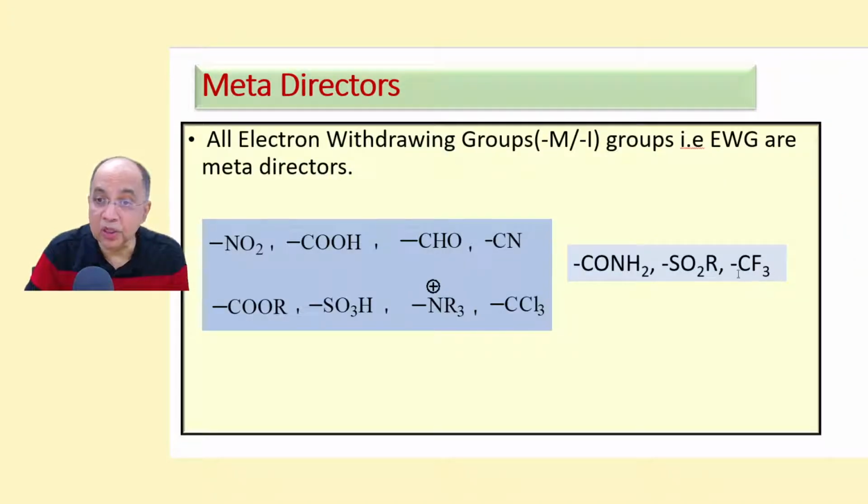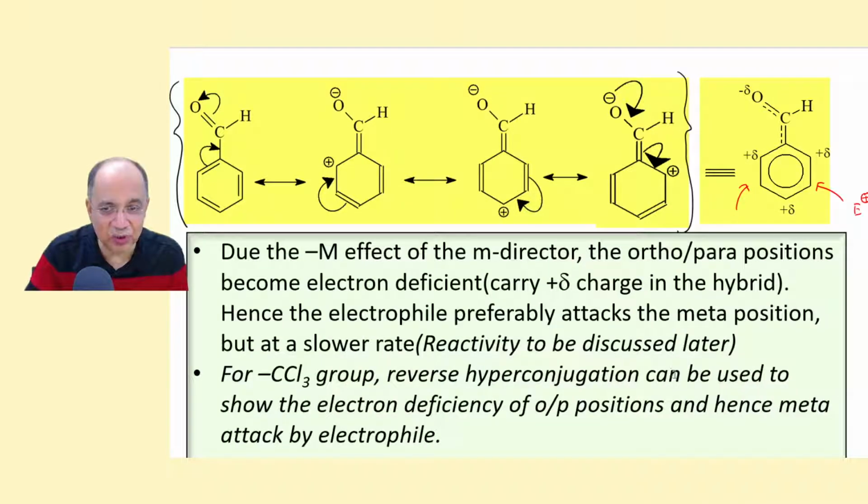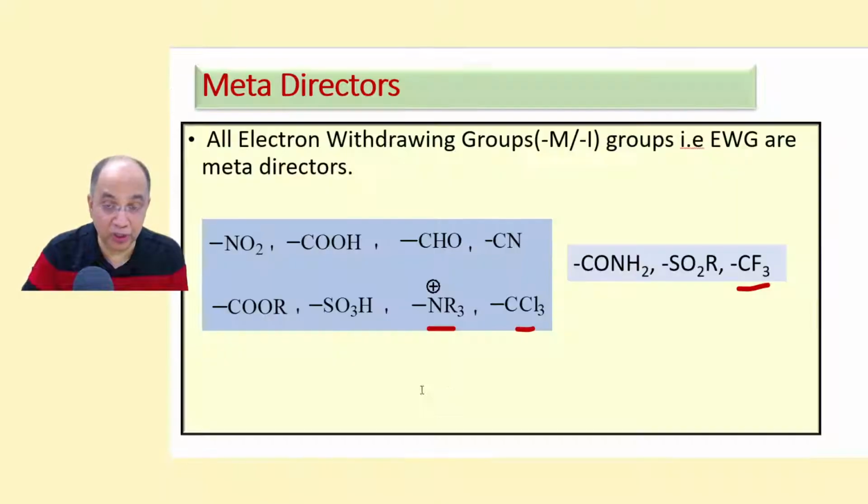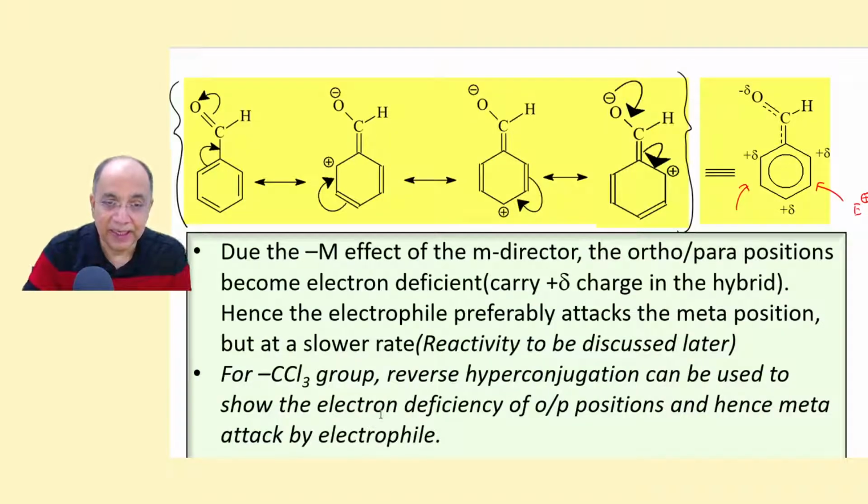CCl3 group or CF3, these two. CCl3 and NR3 plus, these groups. CCl3 group and CF3 group, these two, not this. Reverse hyperconjugation can be used to show the electron deficiency at the ortho-para positions and hence meta attack by the electrophile.